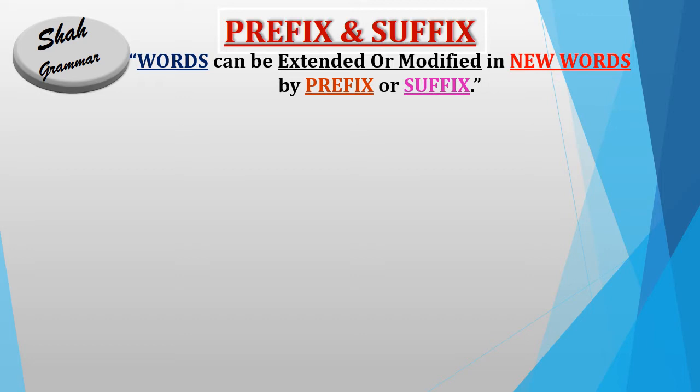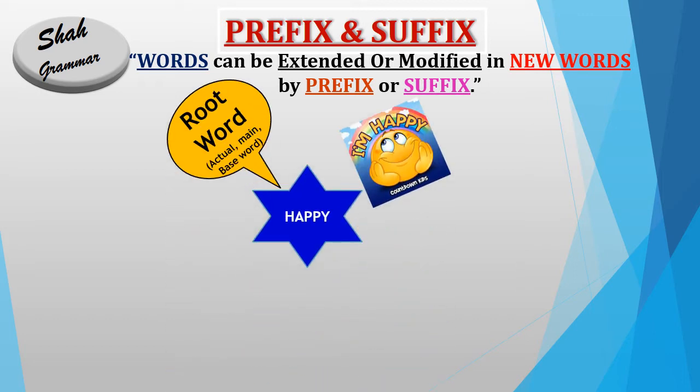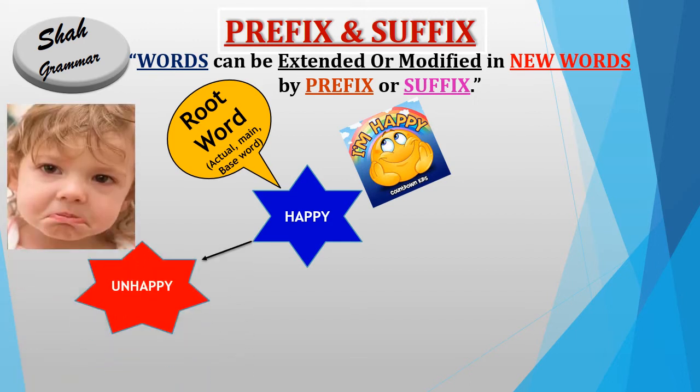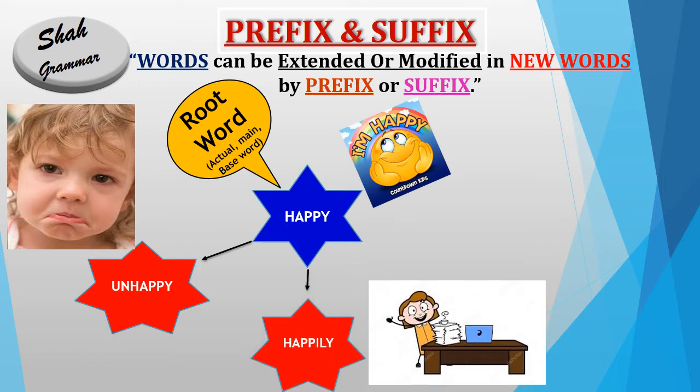Now see the examples. Guys, if our root word is happy, happy means be happy. So we will see how many words can be formed from happy. There are a few examples. If we add "un" before happy, it will become unhappy. Unhappy has the totally opposite meaning of happy. It means not happy.